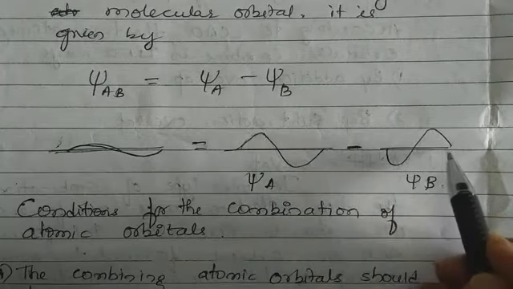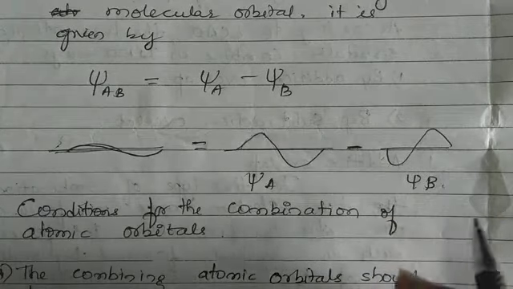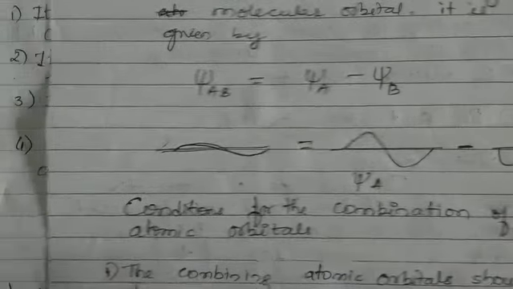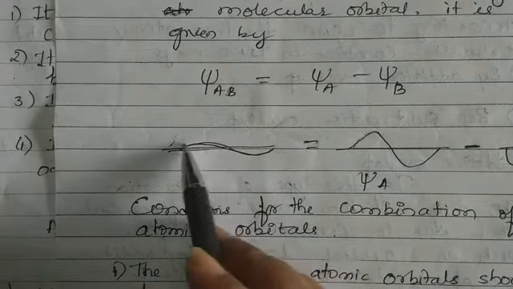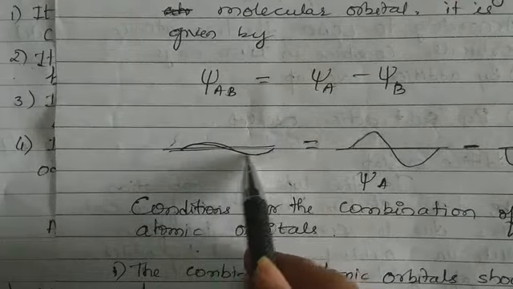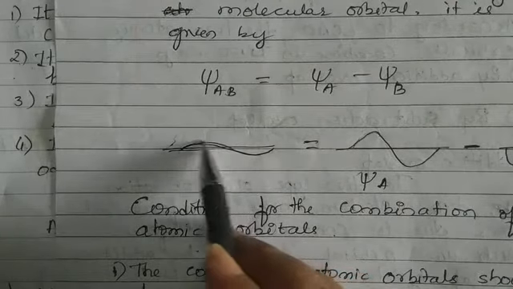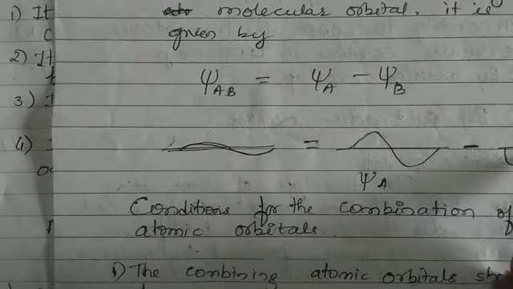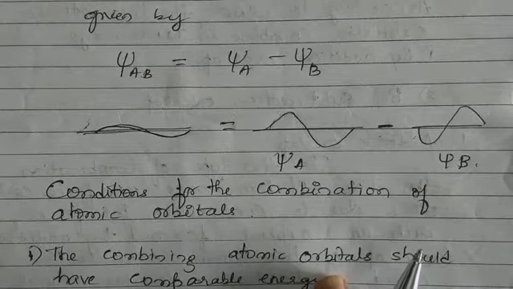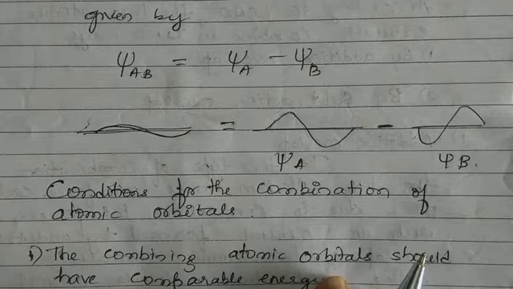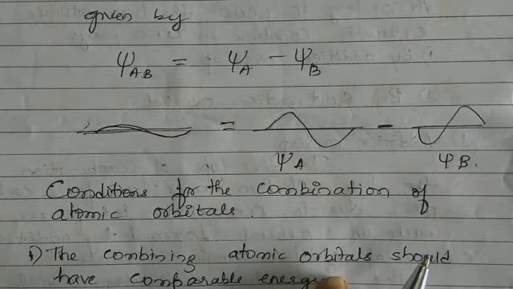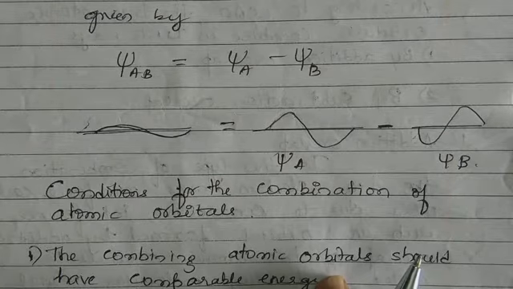So when they add together, there is no addition, but there is destructive overlapping of the wave, and you get a molecular orbital having this kind of shape, because there is subtractive addition of the waves. This is called subtractive overlapping or destructive interference.